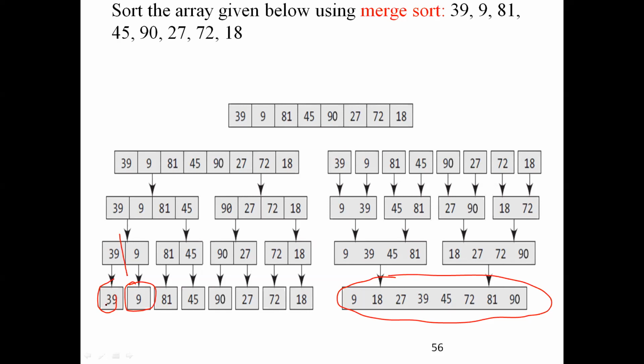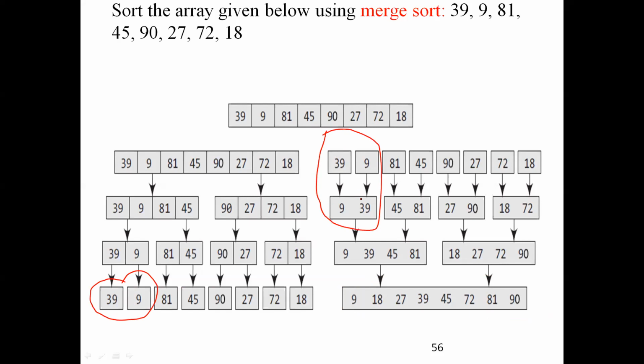Right? What I'm doing is comparing 9 and 39. Then I'm forming an array again, and again in reverse. Top down, top to bottom, now bottom to top. This is the top level. Again, what I did: I've divided until each array consists of only a single element. Then I am coming up, building the sorted array.